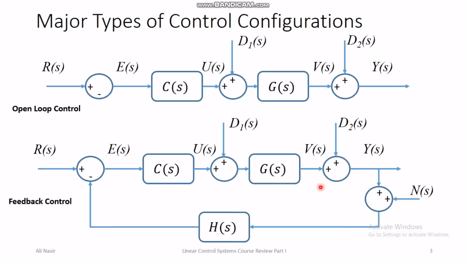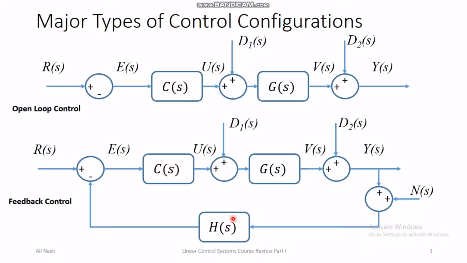So there are many challenges involved in feedback control. Not all of them are discussed in this course. For example, throughout the course we ignore d1 and d2. We also ignore the noise in the sensor, and these types of disturbance analysis and noise analysis are discussed in the higher level classes in control systems.